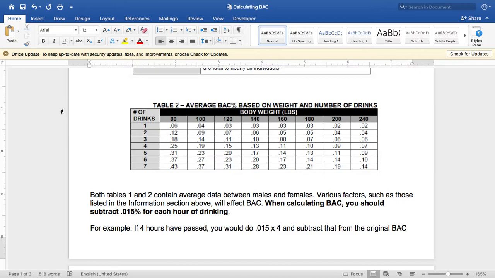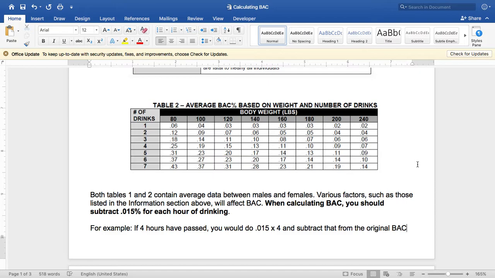When calculating somebody's BAC, you should subtract 0.015% for each hour of drinking. So for example, if 4 hours have passed, you would do 0.015 times 4 and subtract that from the original BAC. That original BAC comes from this table. If somebody had one drink and they weighed 100 pounds, they would have a certain BAC. If somebody had 7 drinks and they were 240 pounds, it would be much different.